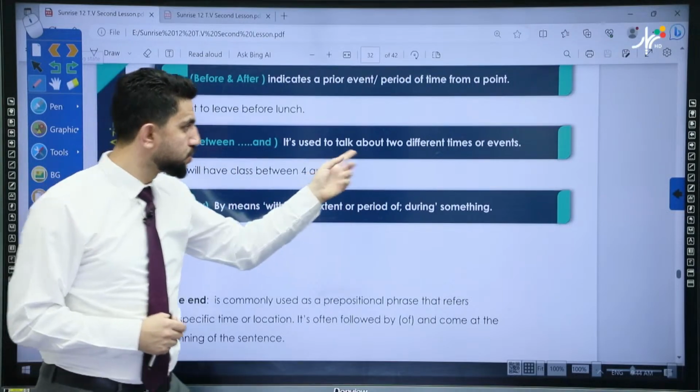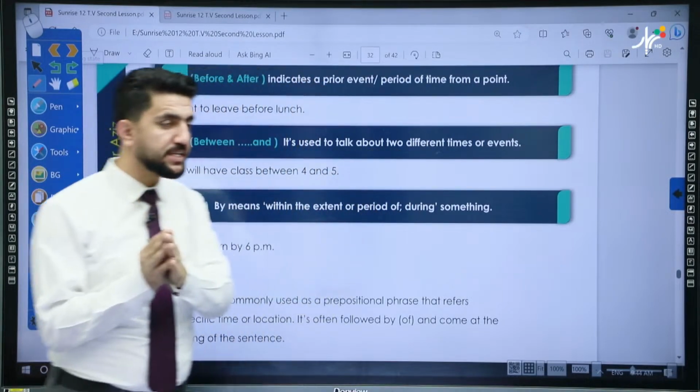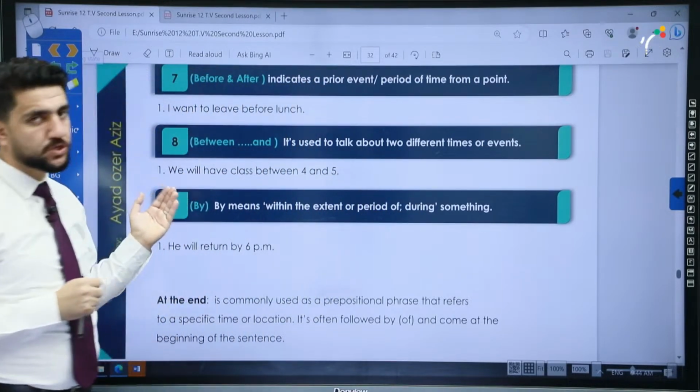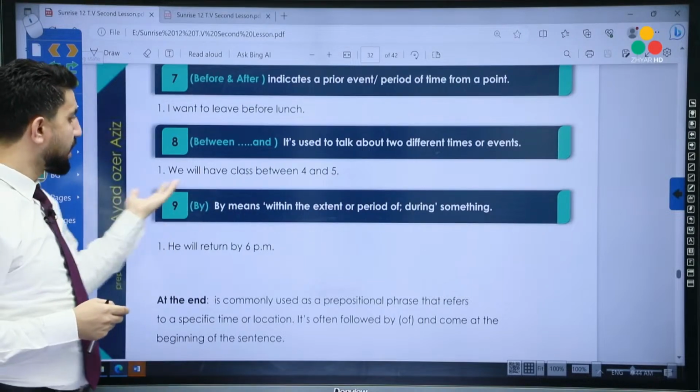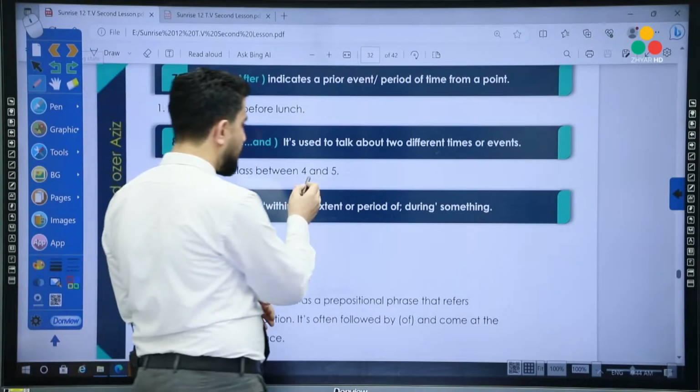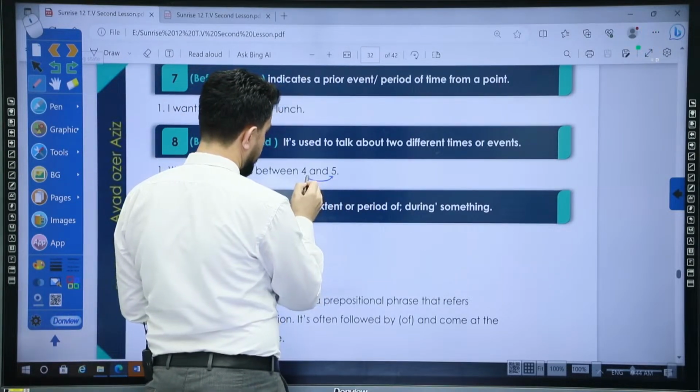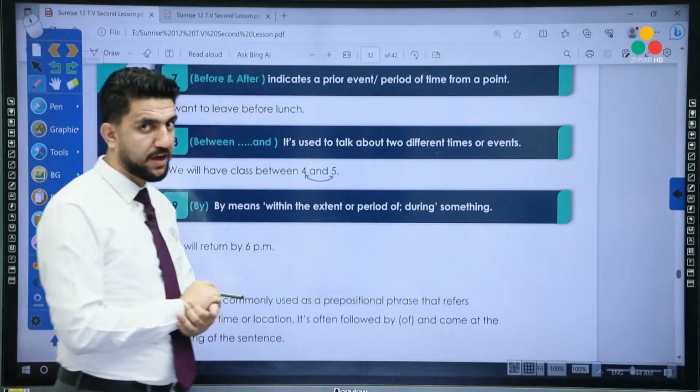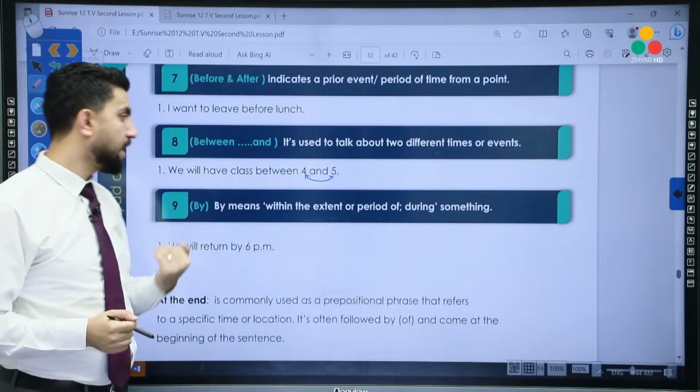Between and at is used to talk about 2 different times or events. It's the same as we talked about from and to, so we will have classes between 4 and 5, okay? Between 4 and 5. We can use it like that.